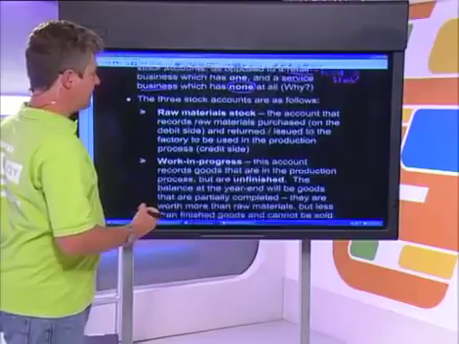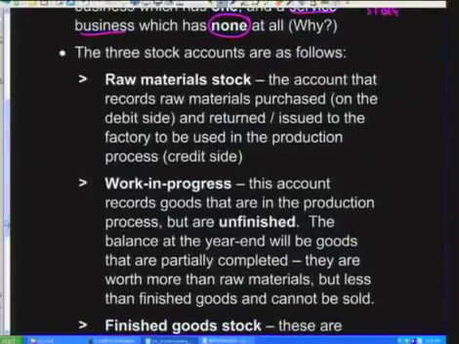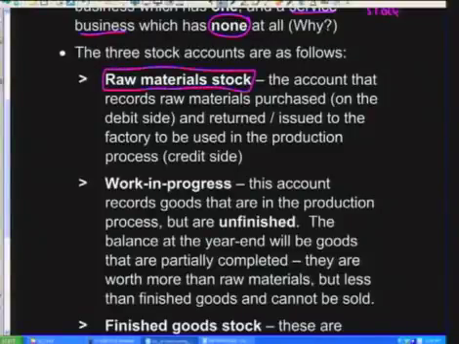Okay, so let's look at the 3 stock accounts that exist in a manufacturing business. This is your important theory, mindsetters, so be sure that you understand this well. First of all, we've got raw material stock. This is your first one. A manufacturing business needs raw materials out of which to make its finished product.